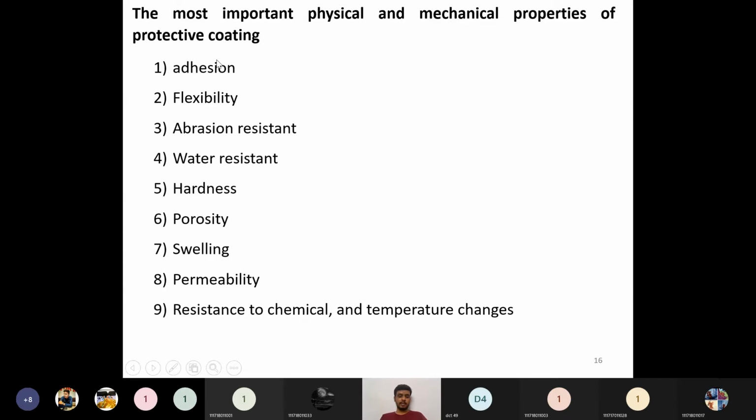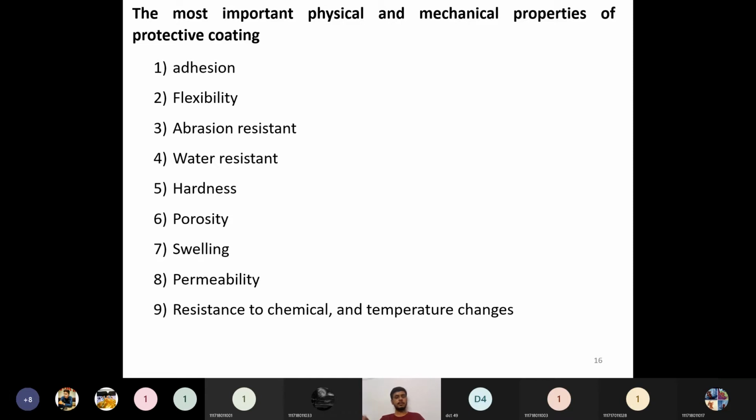One is the adhesion parameter. If the paint film or protective coating has good adhesion to the substrate, then it is good. If it readily comes out whenever you scratch the wall, that is one type of disadvantage, because we have to apply some coating once again. If it does not come off readily, its adhesion to this particular wall is very good, so that coating is very good paint. So adhesion defines whether a particular coating is good or bad.